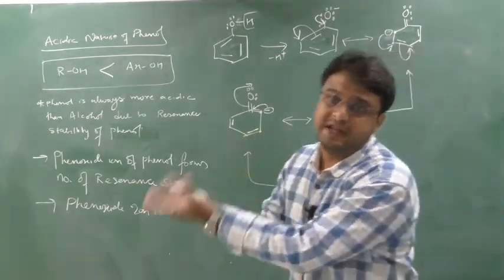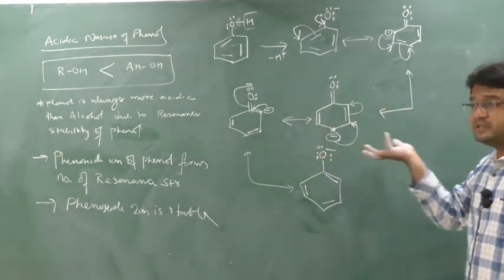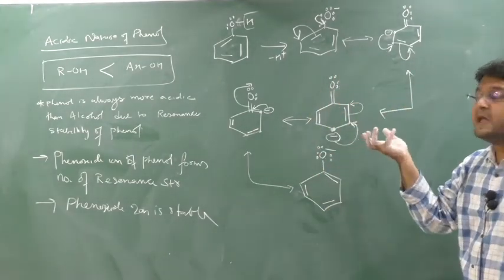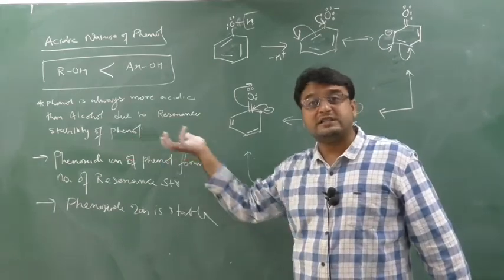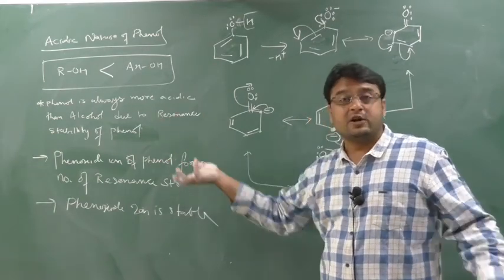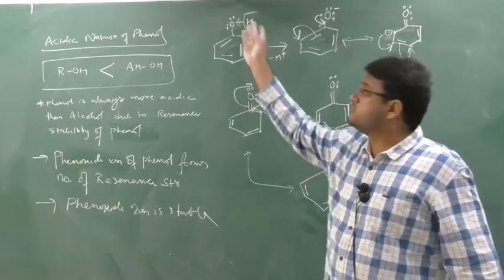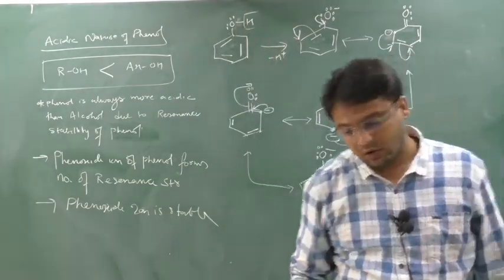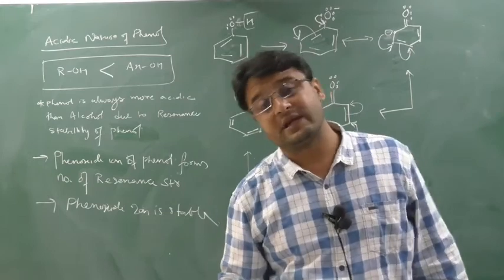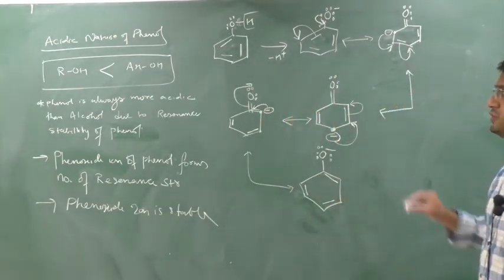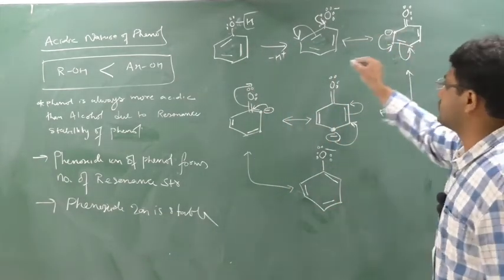So phenol can give H plus easily. That's why phenol can give H plus easily due to resonance stability, whereas alcohol cannot give H plus easily because it will not show resonance stability. Hence, phenol is more acidic than alcohol due to resonance stability. And these are the resonance structures of phenol.